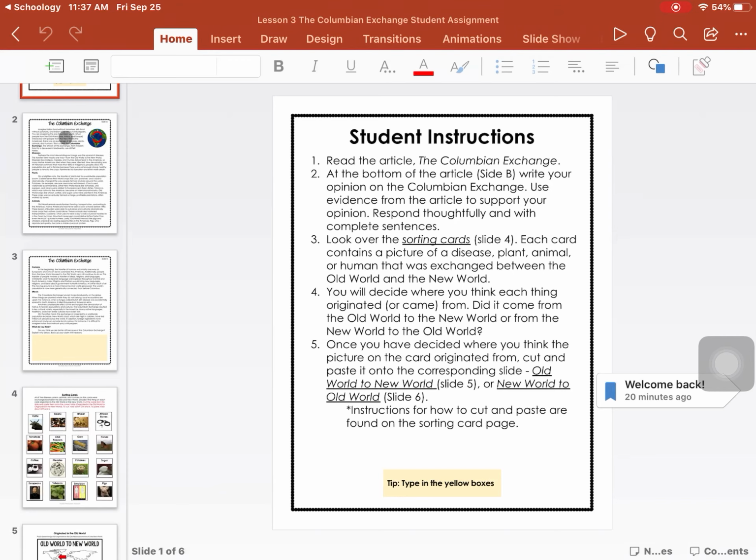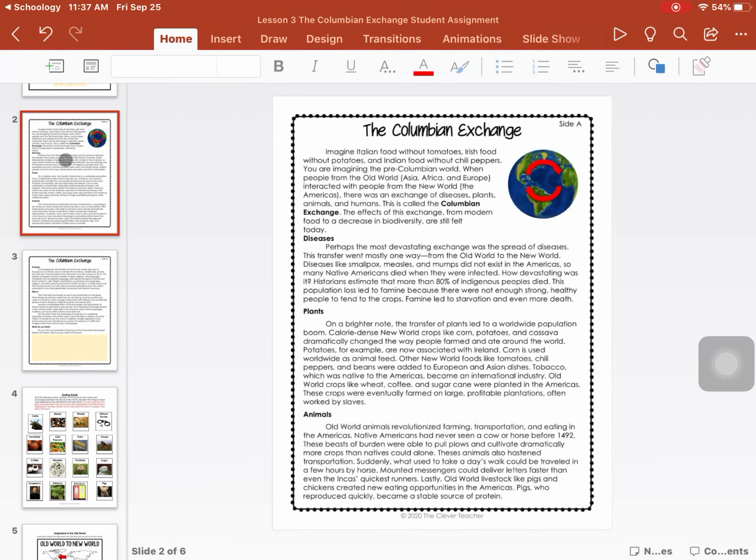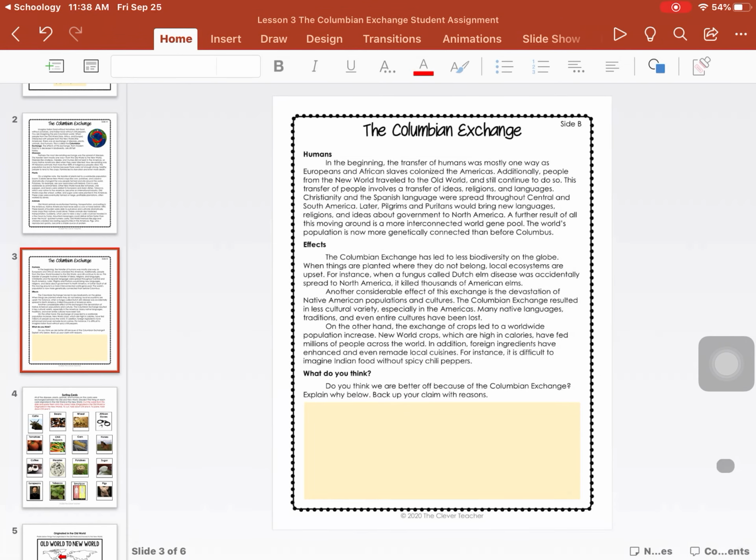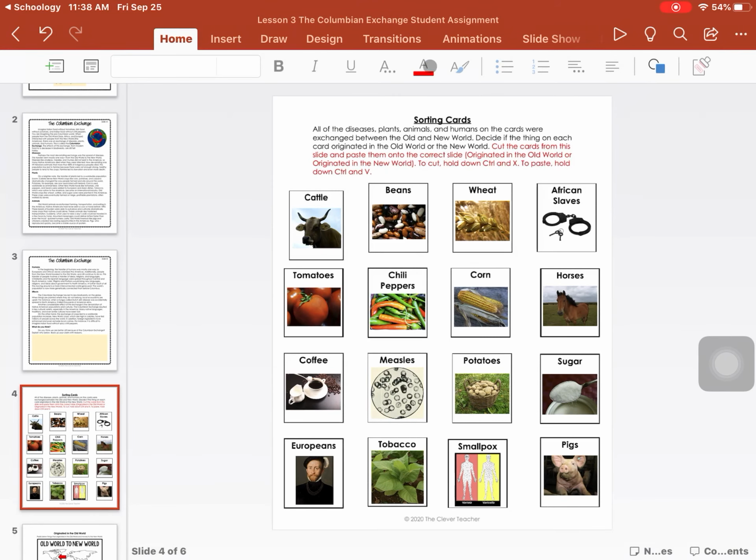So you are going to read about the Columbian Exchange. So there's a little bit of reading here and what was brought over. And then you'll do a little reflection down here based on the question. Then on this next page, it tells you up here what to do. You're going to take these little pieces.